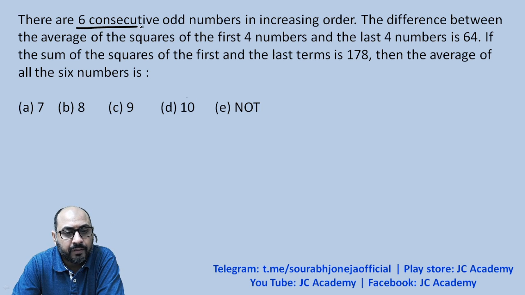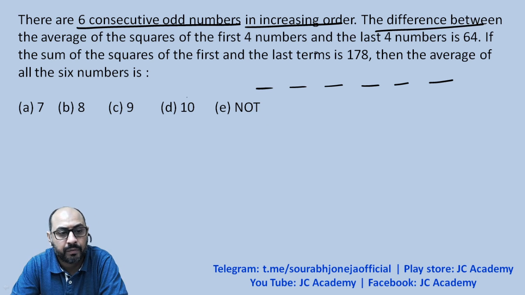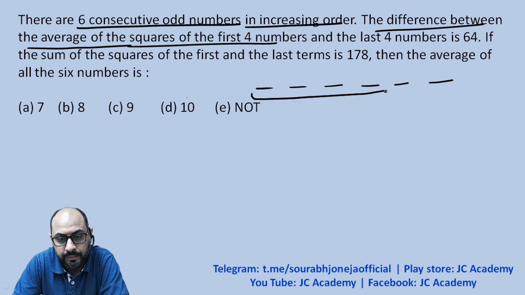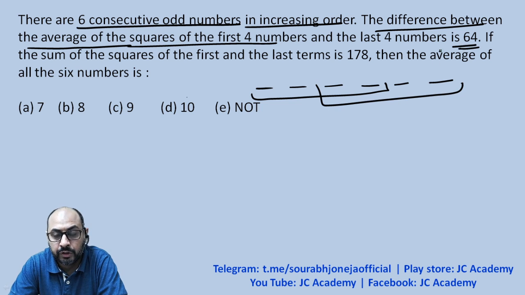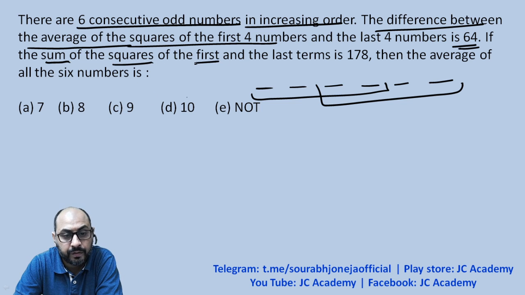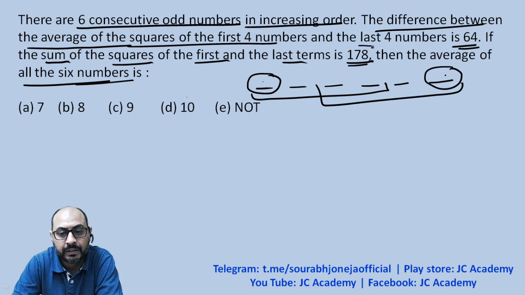So there are six consecutive odd numbers in increasing order. So six consecutive odd numbers. So one, two, three, four, five, six. So odd numbers in an increasing order. The difference between the average of the squares of the first four and the last four. The difference is how much? 64. Not of the numbers, but the square of the numbers. If the sum of the squares of the first and the last number is 178, then the average of all the six numbers is. So the sum of the square of this number and the square of this number is 178.